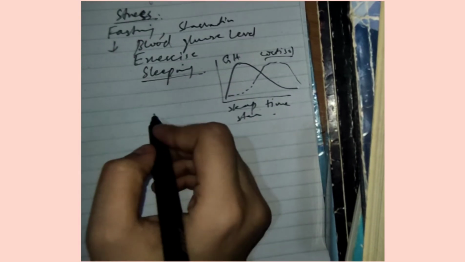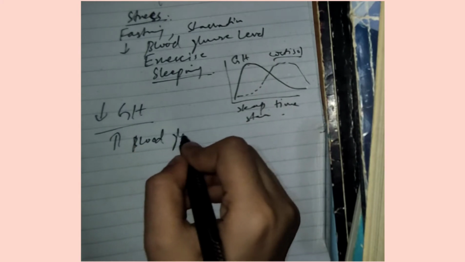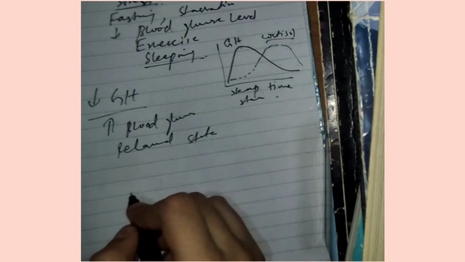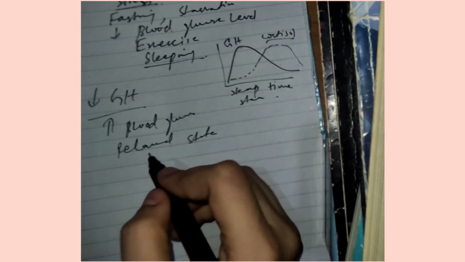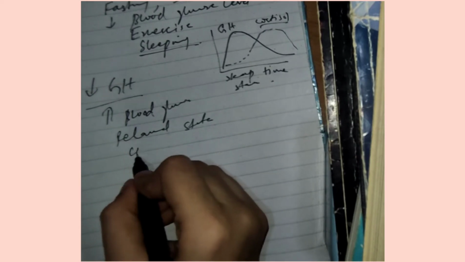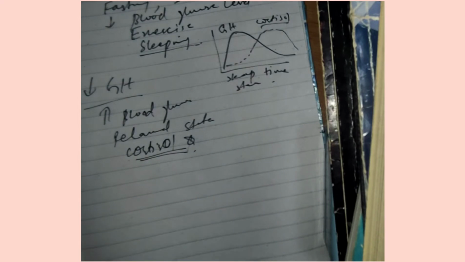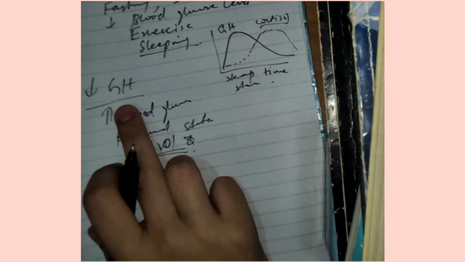Now what are the factors that decrease growth hormone secretion? That is increased blood glucose level, the opposite of that, when the body is in a relaxed state. Growth hormone is also released when we are in a normal relaxed state, but not in that much quantity, right? Similarly, cortisol inhibits growth hormone secretion, right? And other factors are like weight. These are mainly the things that will decrease growth hormone secretion, right?